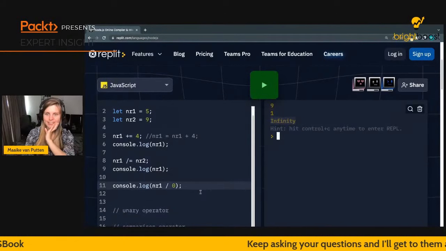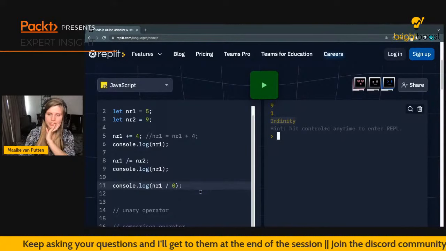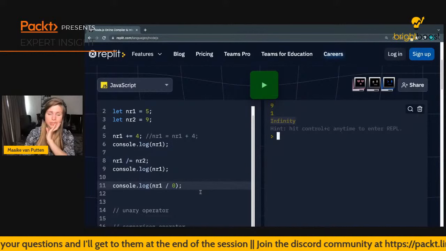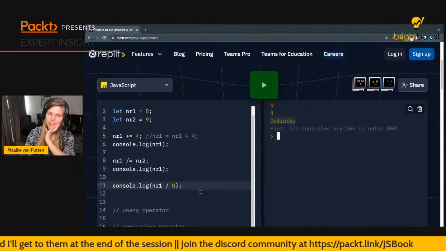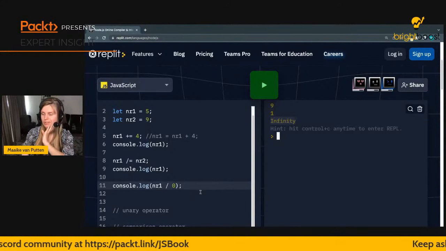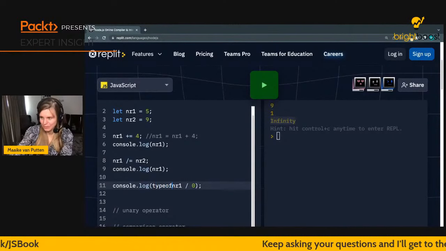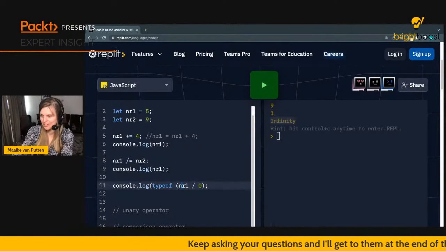Yes. So for example, in Java, you would get the arithmetic exception, division by 0. Not sure what the exact exception in C# is, but it's definitely not going to be happy when you do this. And JavaScript is just like, oh, sure, it's infinity now. So let me ask you one more fun question, and then let's go back to the operators. What is the type of infinity?